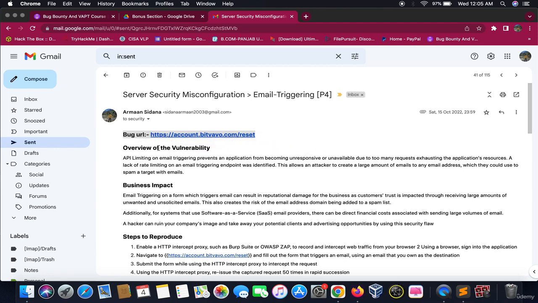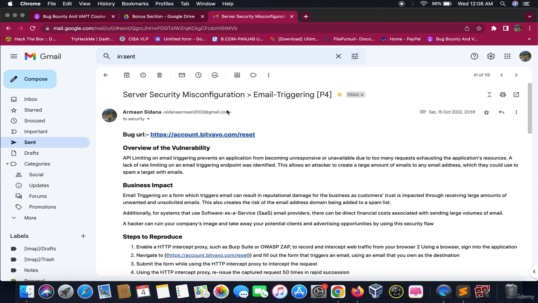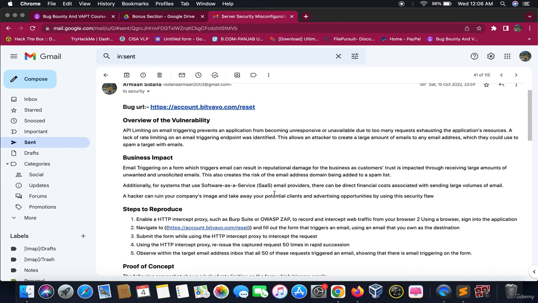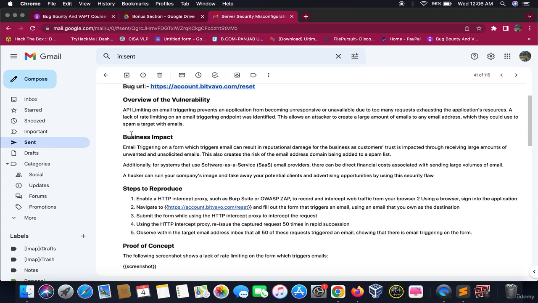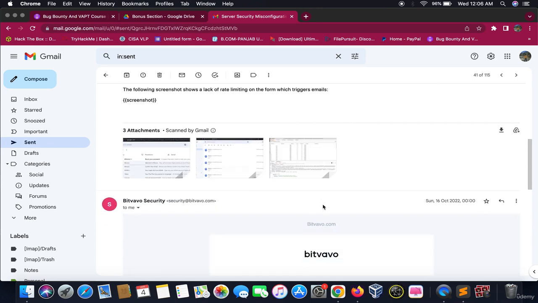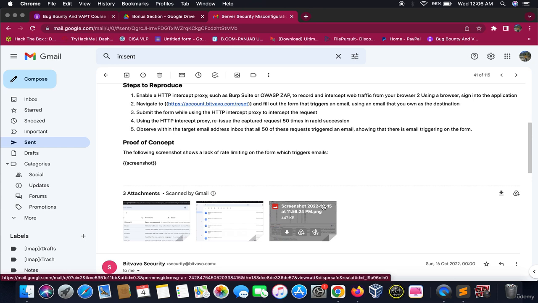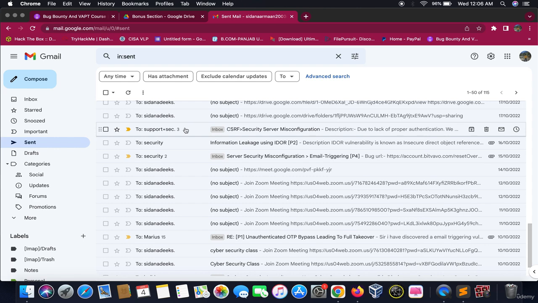You can take this overview from Google, and you have to tell the company what business impact is there according to this vulnerability. In my case, I had discovered a security misconfiguration which is known as email triggering or no rate limiting. Then you have to give the business impact and the steps to reproduce, how you reproduced this bug. Okay, you have to give a step by step explanation how you found that bug. Then you have to attach the screenshots, and in case you got some video recording or screen recording, you have to attach that. This is the most basic way of doing things.